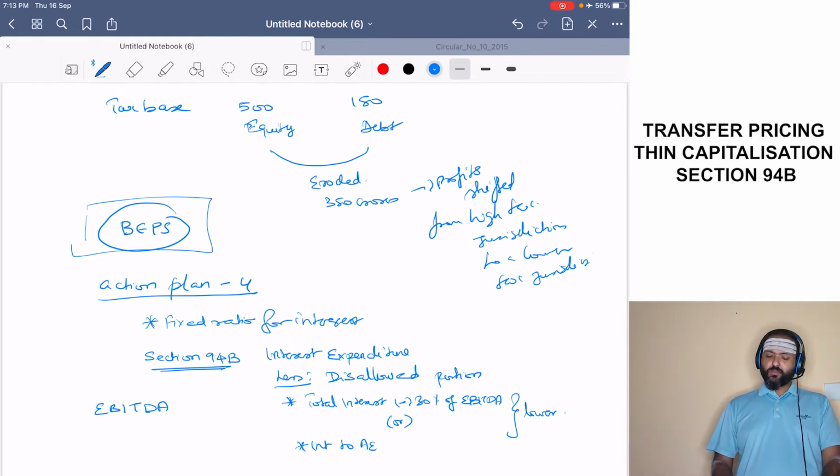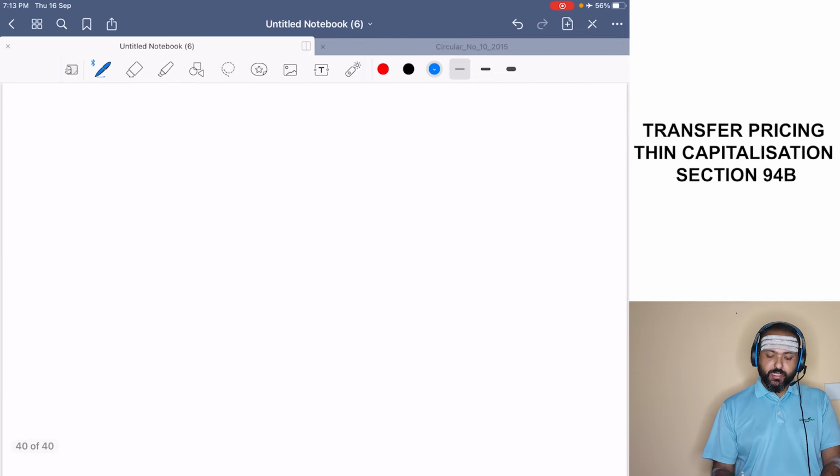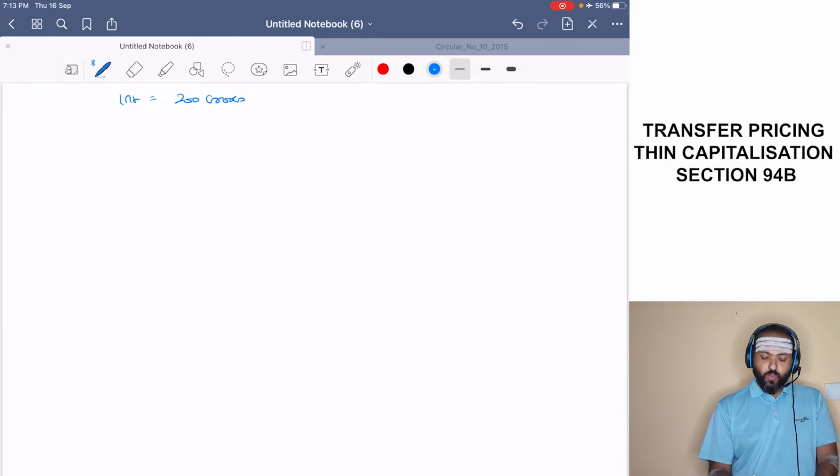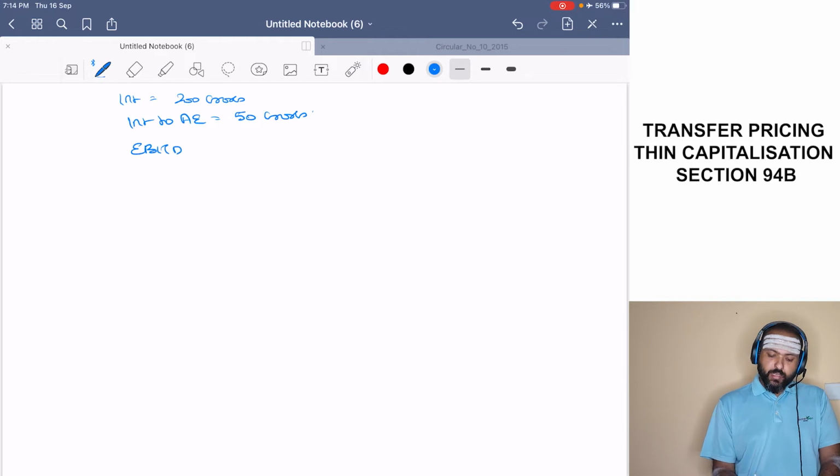So let us take a small example to understand instantly. Interest is equal to 200 crores. This is the interest you are showing in the P&L. Now, interest to AE, let us assume that it is 50 crores. Now, EBITDA, let us take it as 1000 crores.